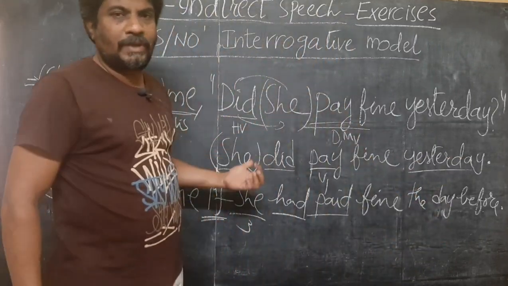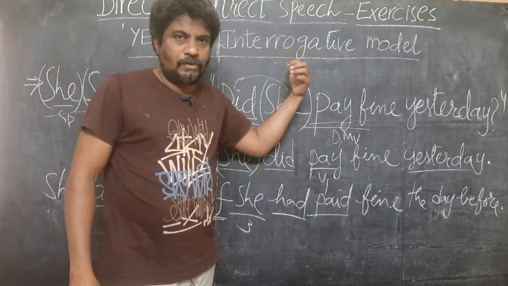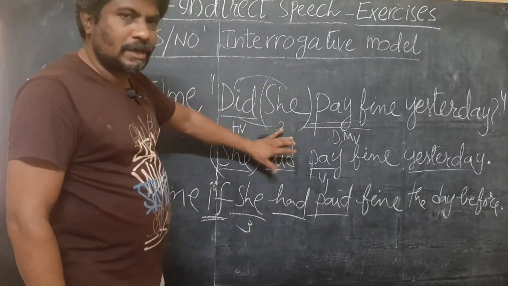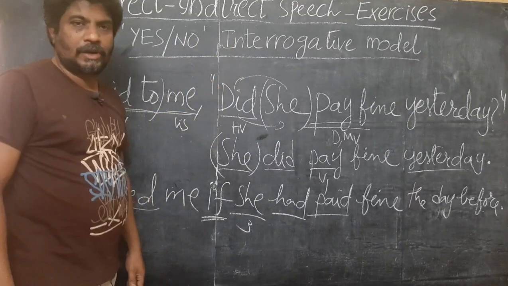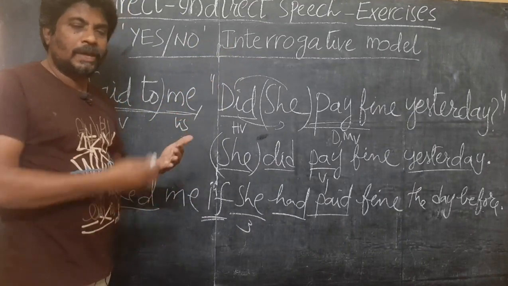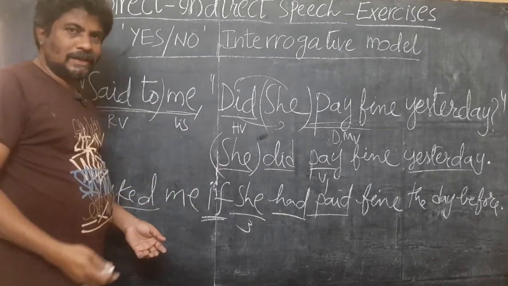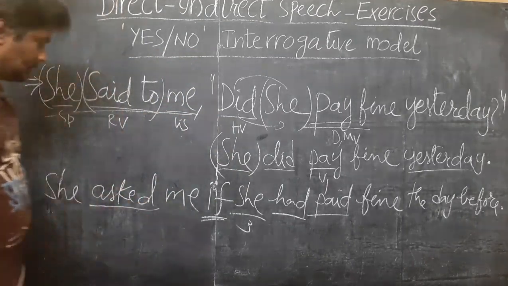This is how we have to make changes to yes no interrogatives. Turn this yes no interrogative to SR2 and write the answer according to the changes. This is the way you have to transform yes no interrogatives. I hope you understand. Please note it down and keep these examples with you, and then you can write any answer. Okay, we shall discuss another example, that is WH, how to transform WH interrogatives. Please check it out once.